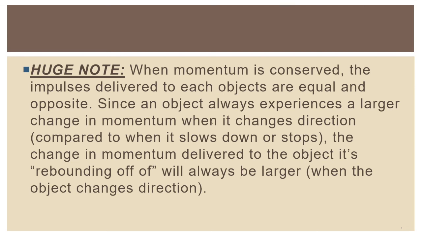They're always going to ask you to compare the impulse for an object that sticks compared to an object that bounces. And the idea is the impulse is always bigger when it bounces. Very important. Take a second to pause this video here and write that down. And when you hit play, we'll move on.